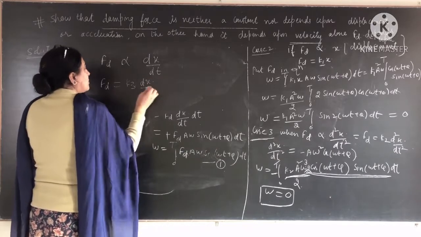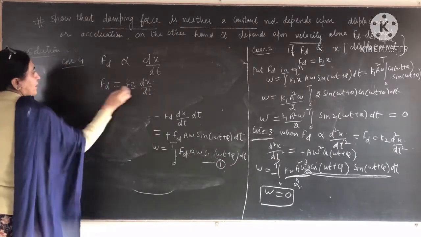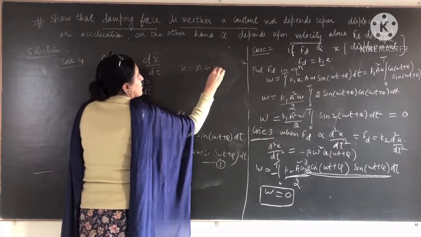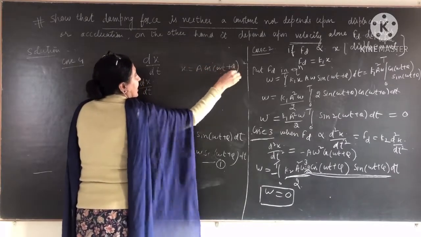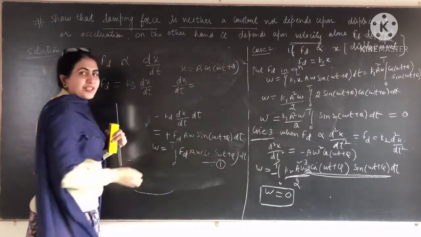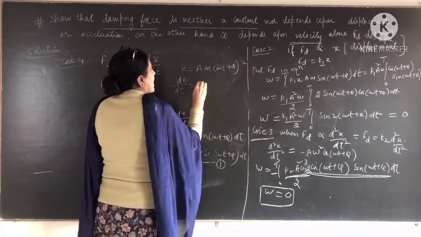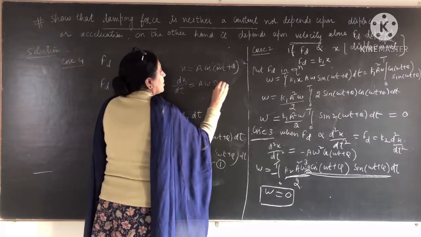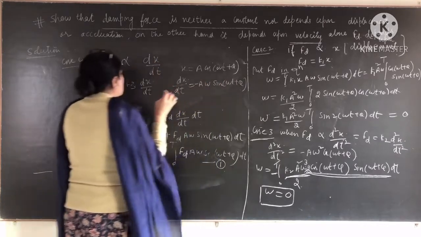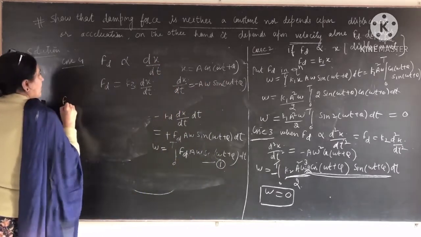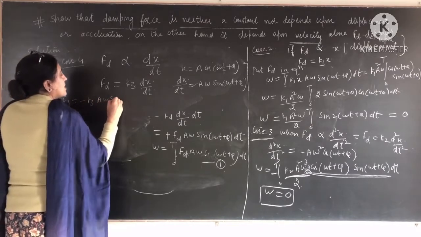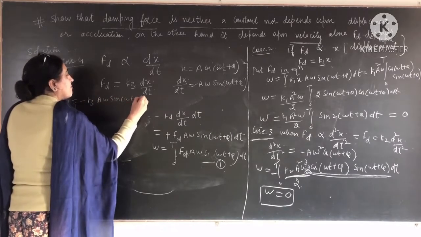Now put the value of x. We know that x is equal to a cos(omega t plus phi). Then take its first derivative, that is equal to minus a omega sin(omega t plus phi). So Fd comes out to be minus k3 a omega sin(omega t plus phi).